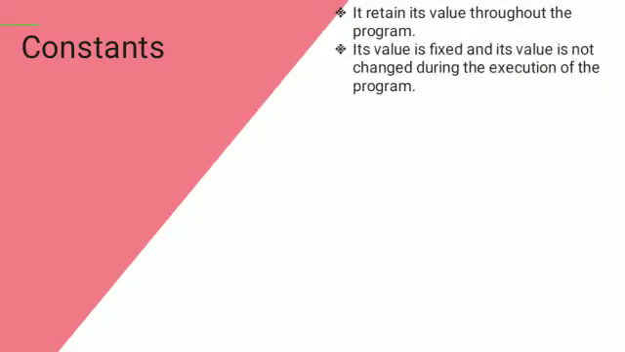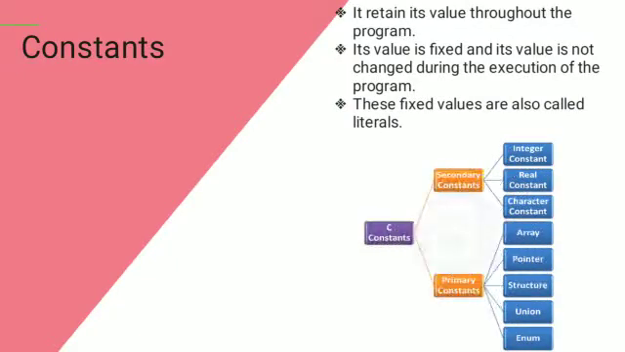The next is constants. Constants retain their value throughout the program. That is, the value is fixed and is not changed during the execution of the program. These fixed values are called literals. The C constants are categorized into two: primary constants and secondary constants. Under primary constants we have array, pointer, structure, union, enum.